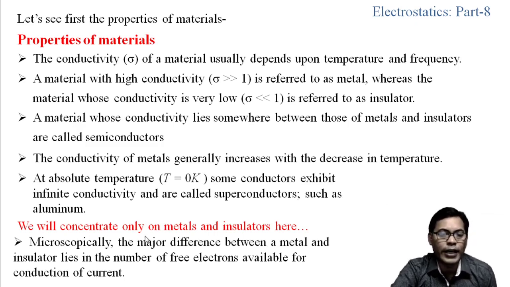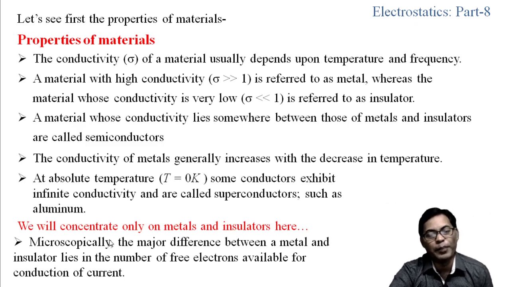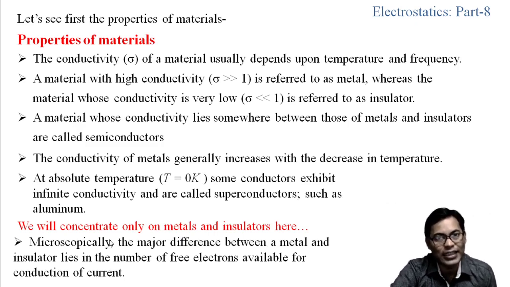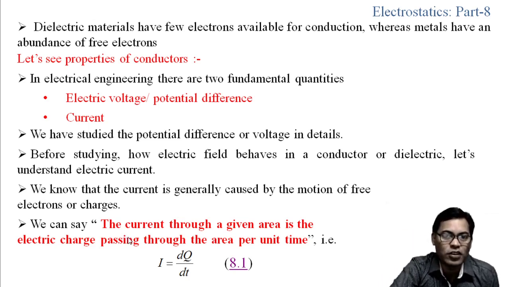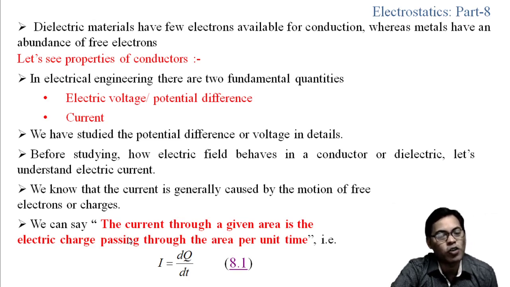Now we will concentrate only on metals and insulators here. So macroscopically, the major difference between a metal and the insulator lies in the number of free electrons that we know available for the conduction of current. In the case of dielectric materials, we have few electrons available for the conduction, whereas the metals have the abundance of the free electrons. That is the basic difference between the metals or the conductors and the non-conductors or the dielectrics.